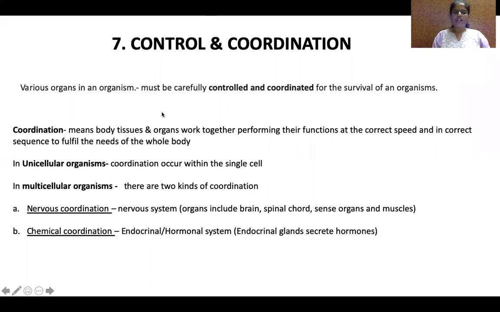So based on that, how will we put the definition of coordination? It means the body, tissues, organs, everything work together to perform their functions at a correct speed and in correct sequence. Everything should be correct at a proper time and proper sequence, one after the other, to fulfill the needs of the body. To survive, everything should be coordinated at a particular time, speed, and in a particular sequence. That is called coordination.